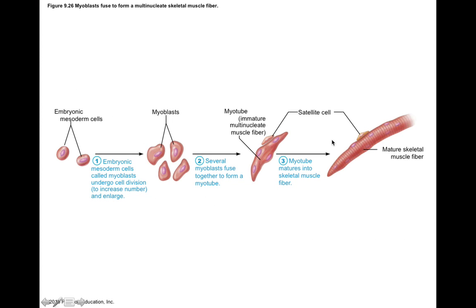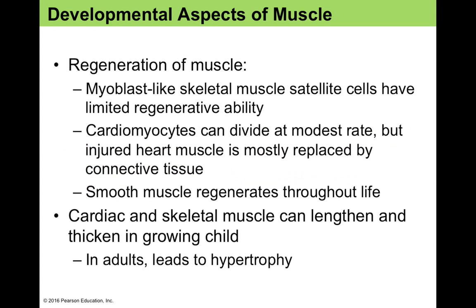So just to summarize this process, we see here that embryonic mesodermal cells can turn into myoblasts. These can actually fuse together to form a myotube, and the myotube can actually develop into a mature skeletal muscle fiber. Satellite cells are a supporting cell located nearby, which serve as an immature type of stem cell that can divide and not only help to repair damaged cells, but regenerate lost muscle cells.